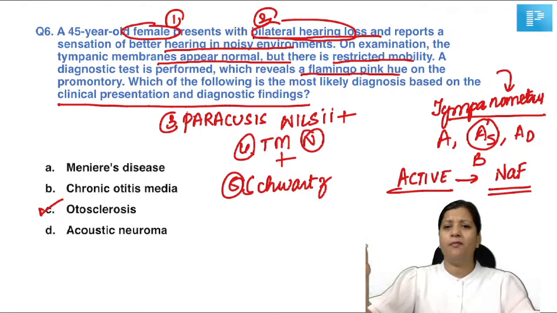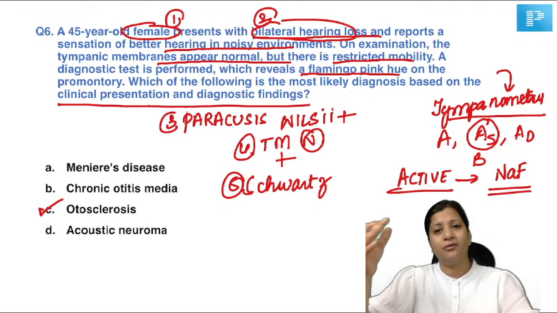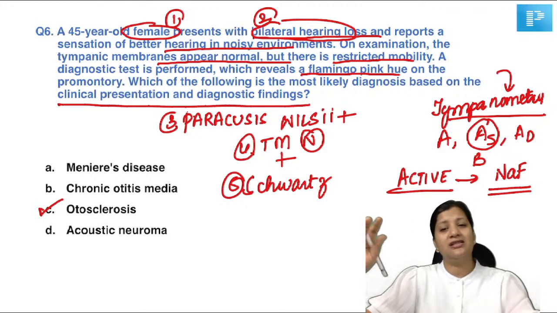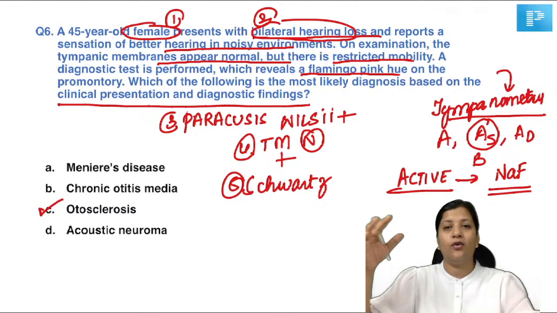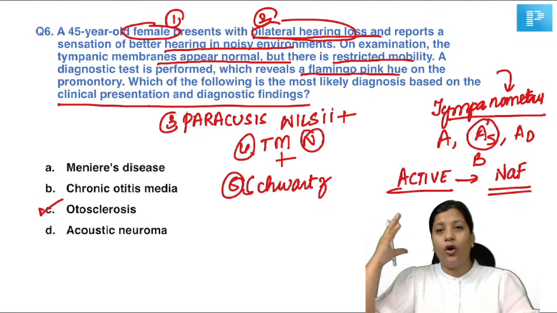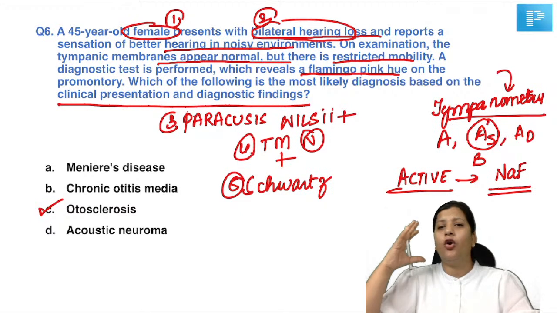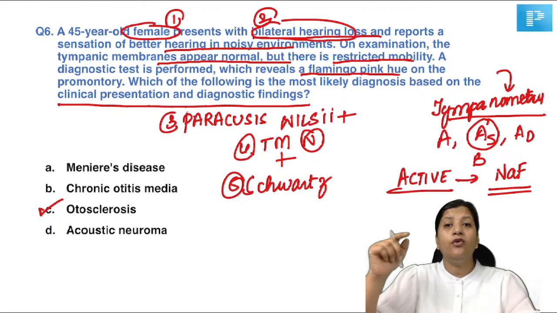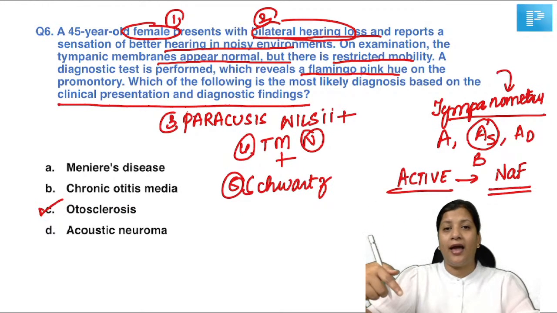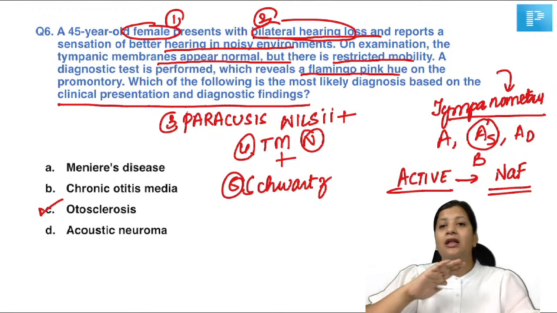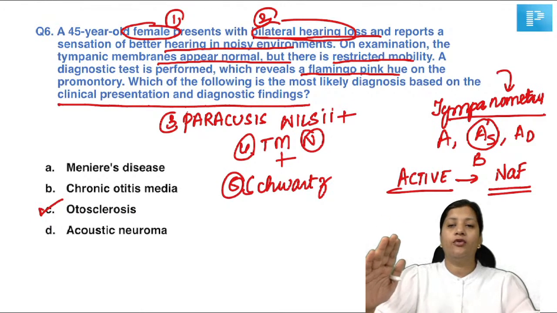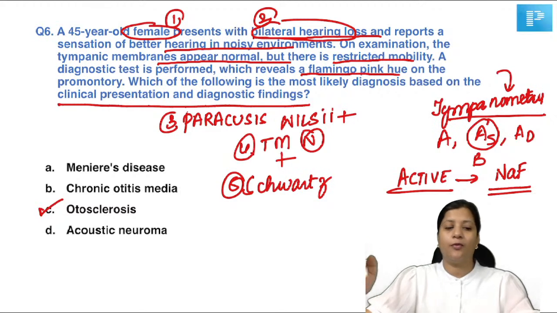Because the brain already knows the question is like this, on seeing it you will understand that this is otosclerosis, and the answer will be this. So there will be no fatigue in the brain. There will be no lot of chaos in your brain, because in the exam you are going to have a lot of chaos and confusion. If you know your clinical diagnosis with the help of keywords, there will be no chaos, there will be no confusion, and the answer will come straight to you.